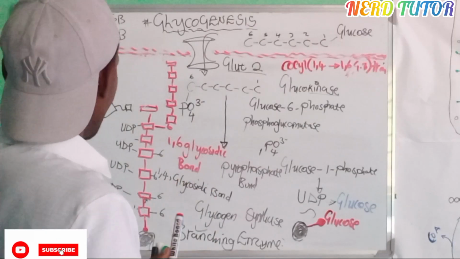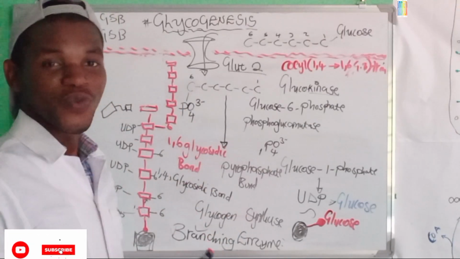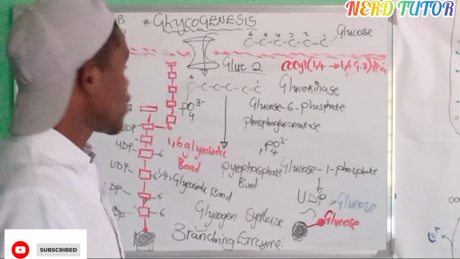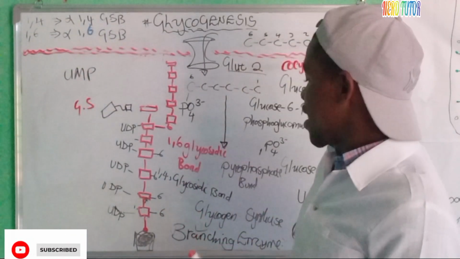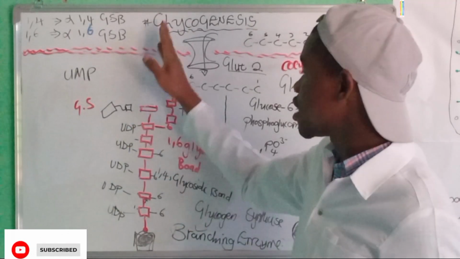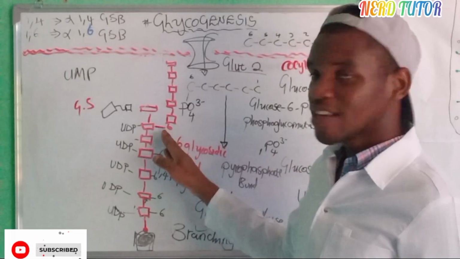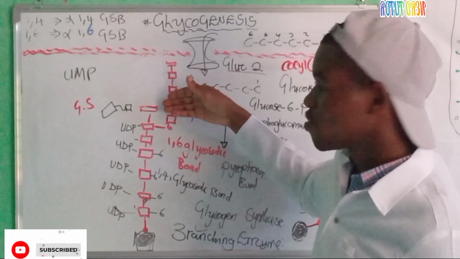Now from here, another play will continue with this same enzyme. Just look here. This branching enzyme came and spliced off that long chain and added it to the sides, making another chain there.